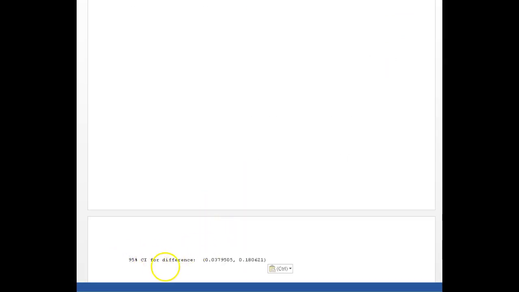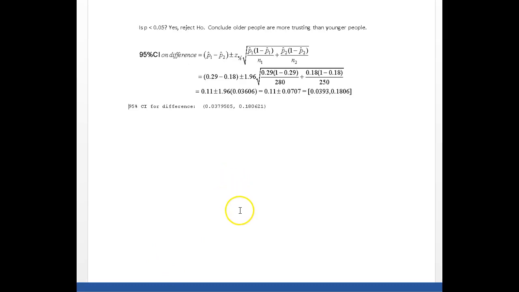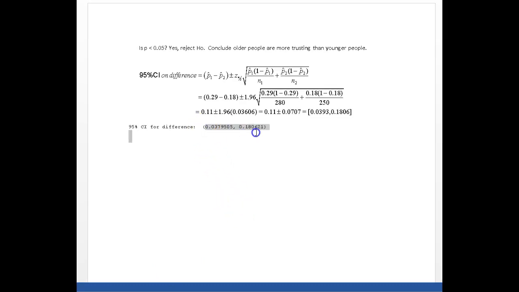Come back up here. And let's see how they compare. So here's what Minitab's given me. I calculated 0.0393. It gives me 0.038 approximately. That's interesting. The upper endpoints are the same. The lower endpoints, there is a bit of a difference. But again, that's going to be due to rounding error.